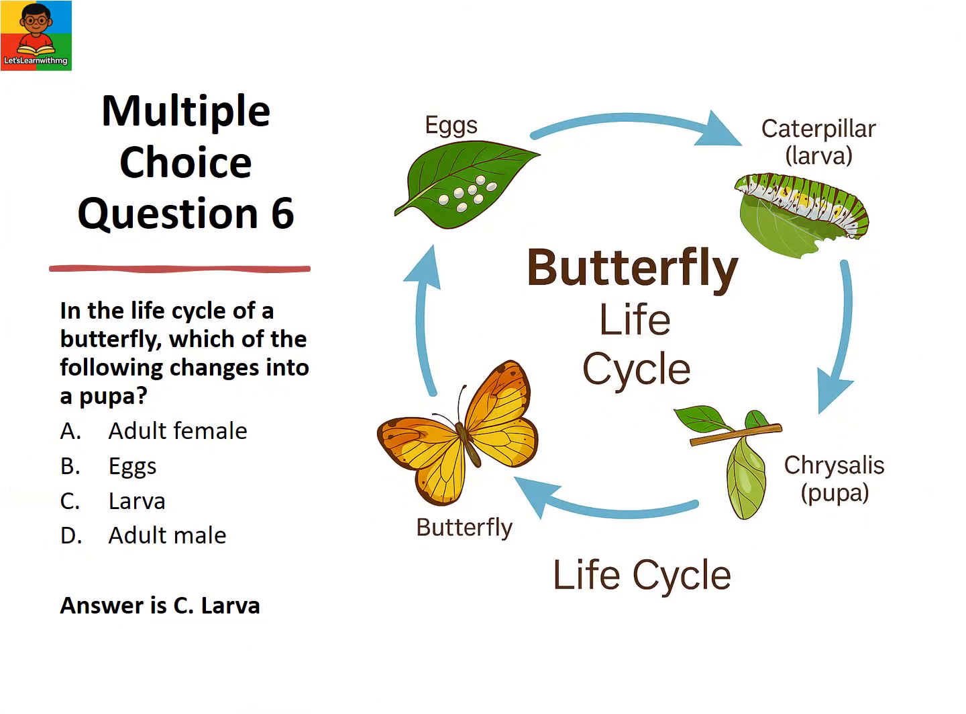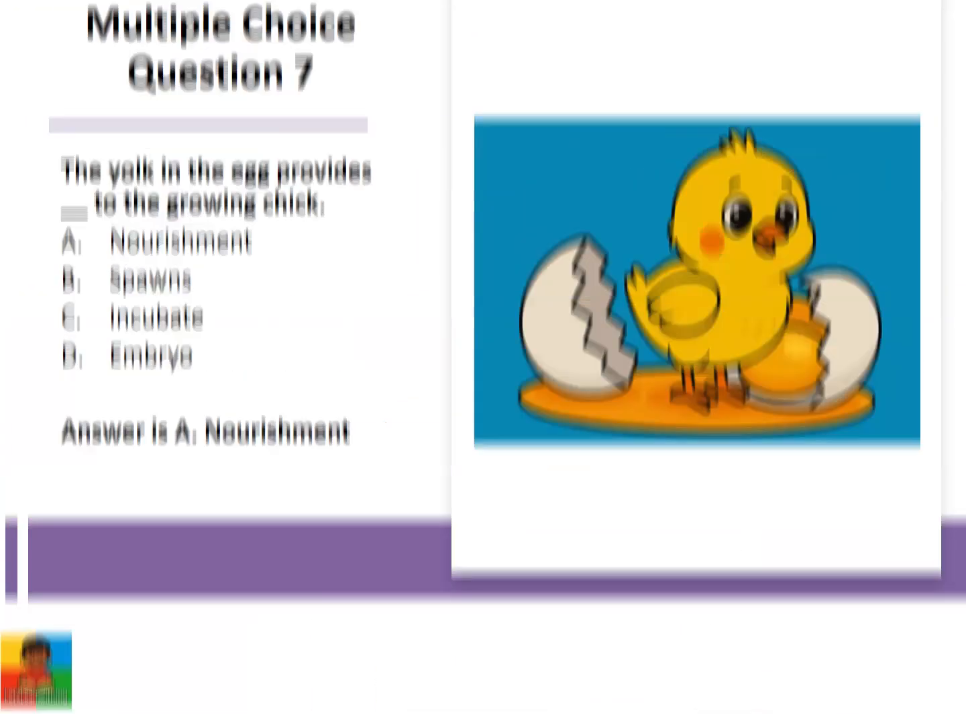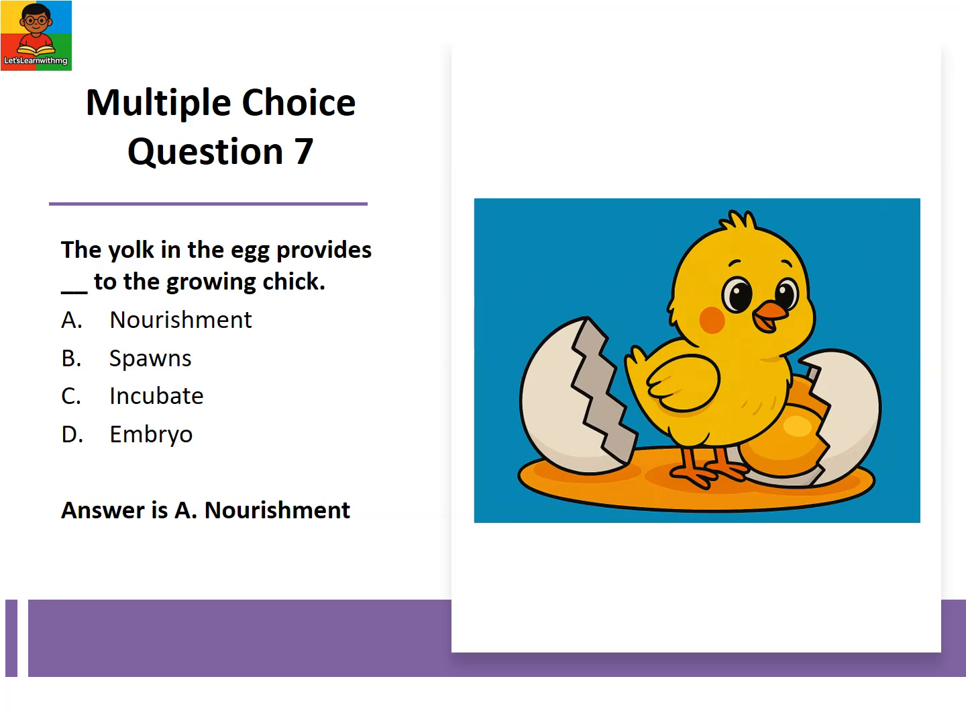Question 6. In the life cycle of a butterfly, which of the following changes into a pupa? Choices: adult female, eggs, larva, adult male. The correct answer is C, larva. Question 7. The yolk in the egg provides blank to the growing chick. Your options: nourishment, spawns, incubate, embryo. The correct answer is A, nourishment.